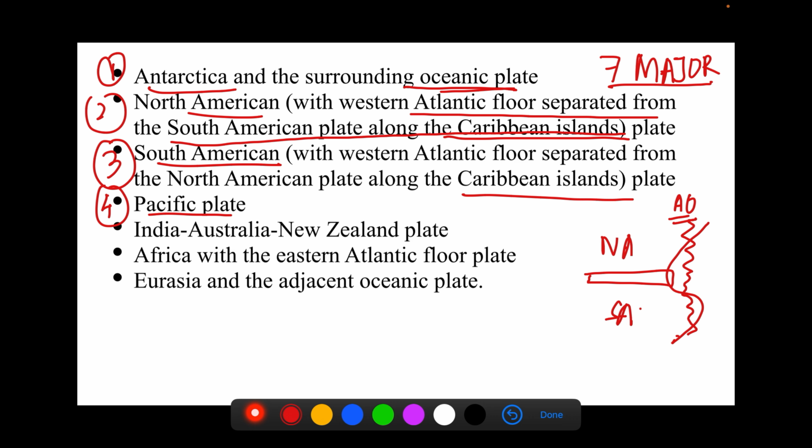We all know the Pacific Ocean. So this is not a continent, but this is a major plate on the lithosphere. Then fifth comes the India, Australia, and New Zealand plate.